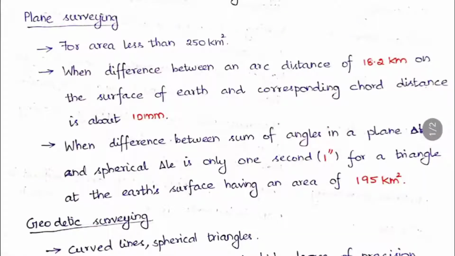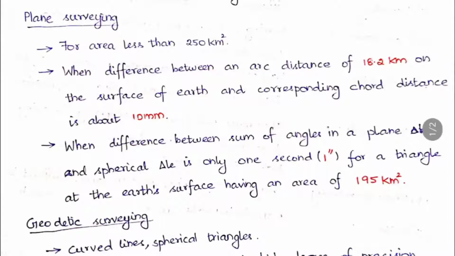So why did we see about this shape of the earth? When you are considering the curvature of the earth and doing the surveying, we call that survey geodetic surveying, and in the other case we call it plane surveying. For a shorter area, that is an area less than 250 square kilometers, we can do plane surveying, which we normally do in our field.